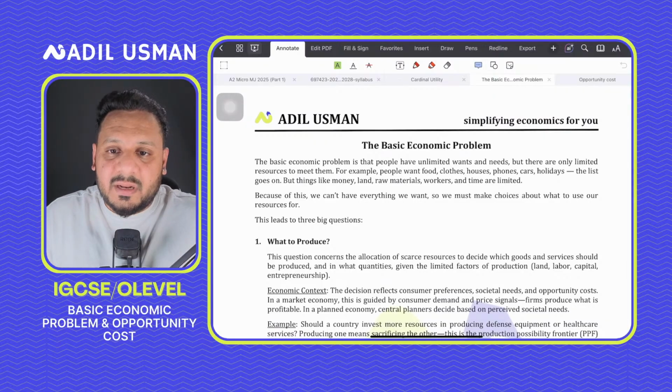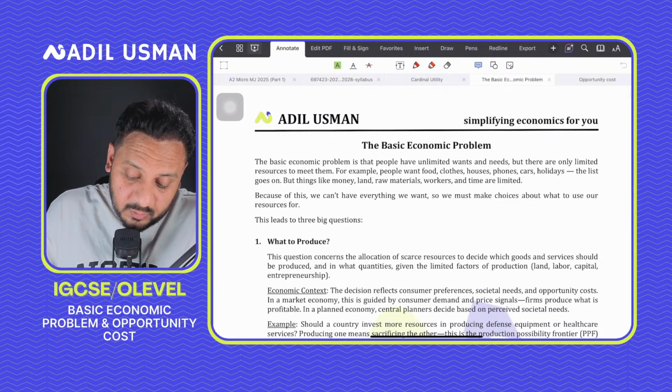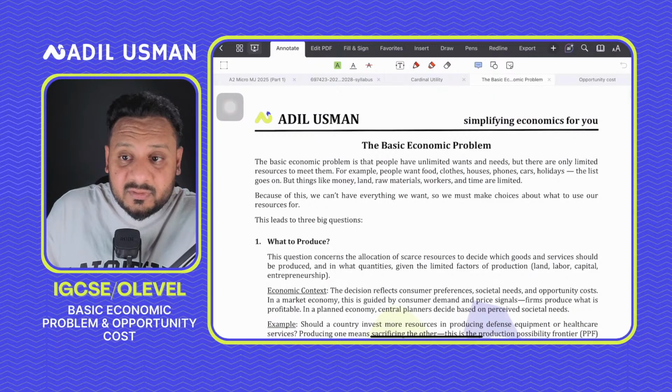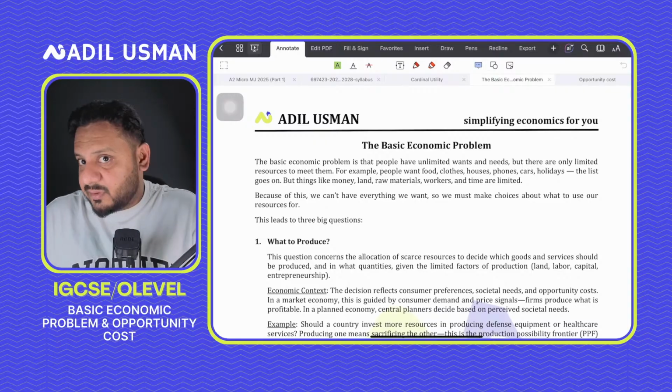But economics is primarily the study of how societies use their scarce resources, because ultimately the scarce resources have to be used for something, right?